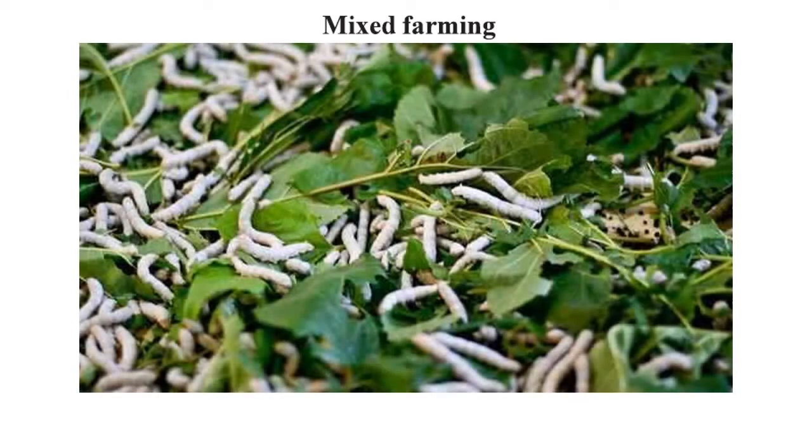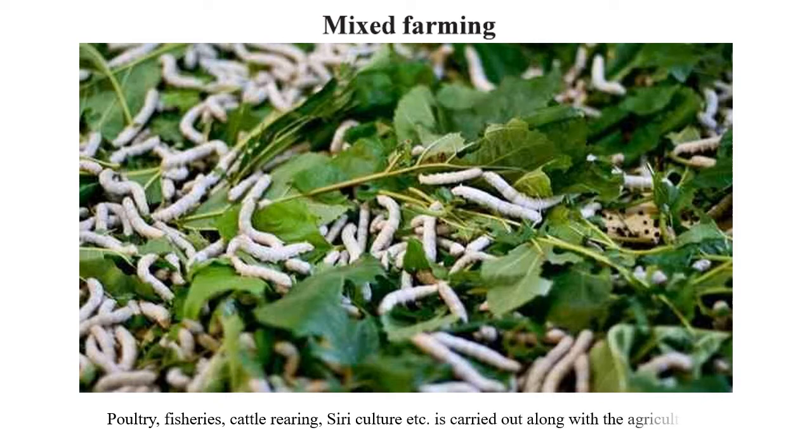The third farming method is mixed farming. Now in mixed farming, along with growing crops, poultry, fisheries, cattle rearing, sericulture, etc. is also carried out, along with the regular farming equipment and activities, so we call it mixed farming.